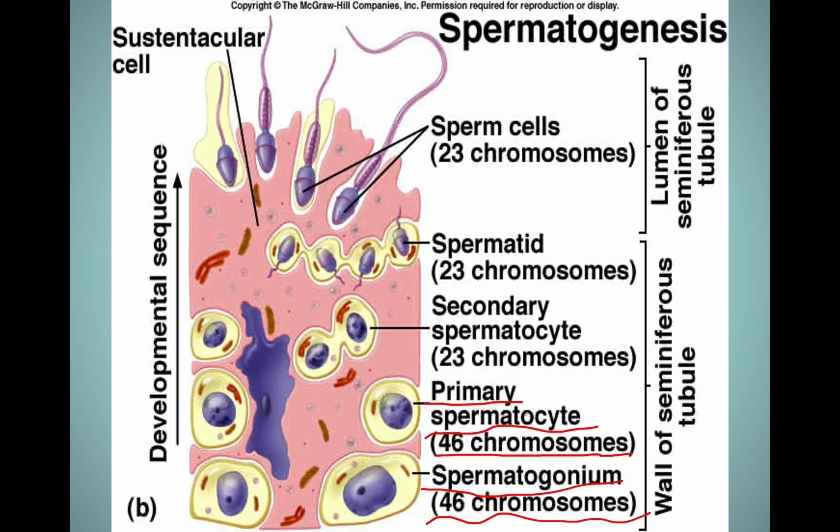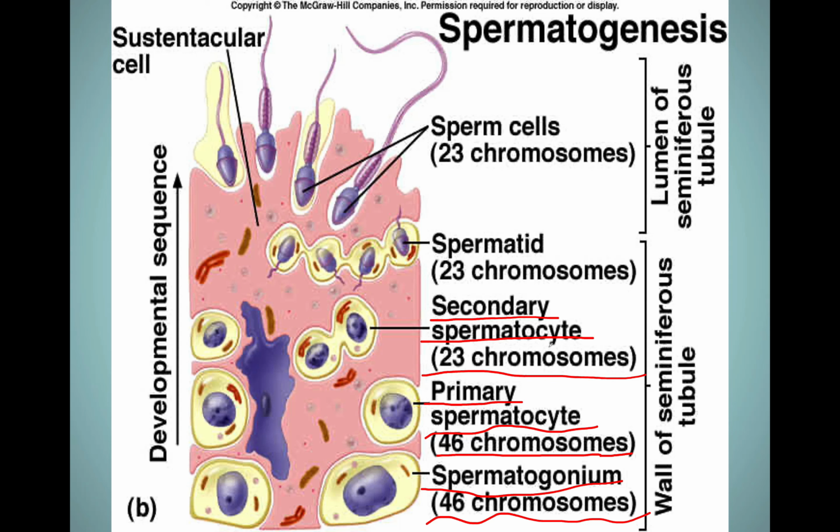And when this happens, they form 2 secondary spermatocytes. Now what process took place, children? Meiosis. And you know that meiosis is a reduction division. When meiosis takes place, the number of chromosomes is going to halve. And these secondary spermatocytes now will contain 23 chromosomes.